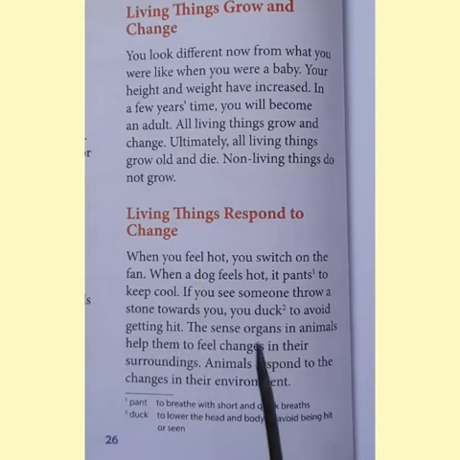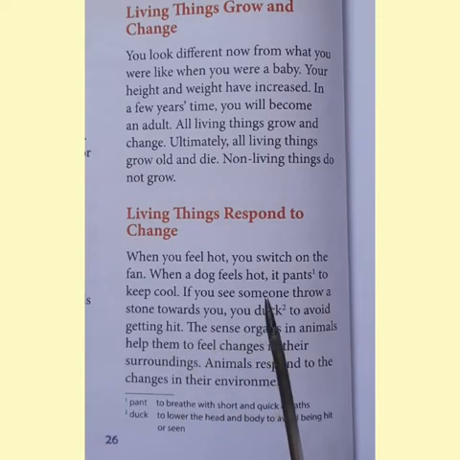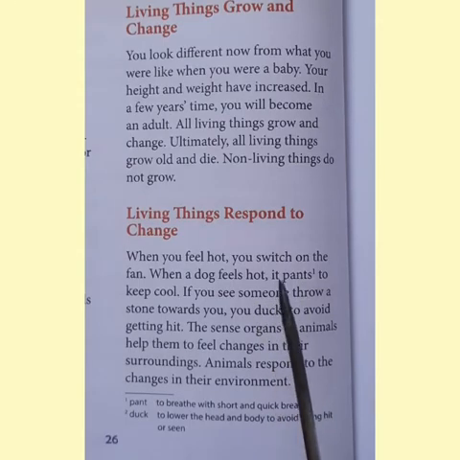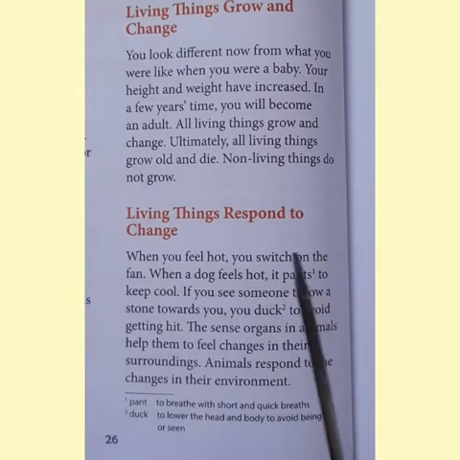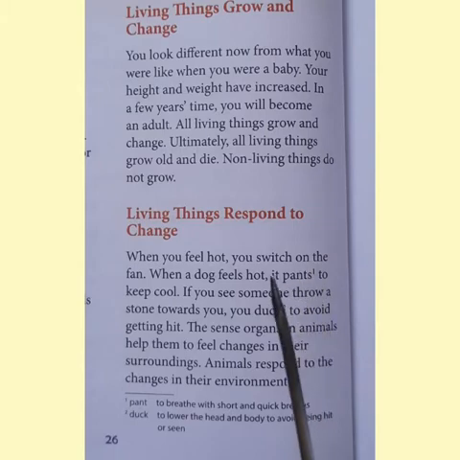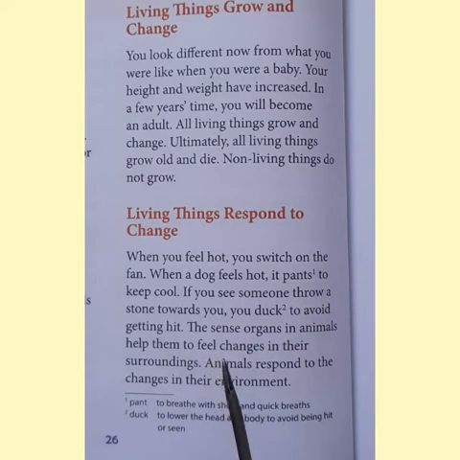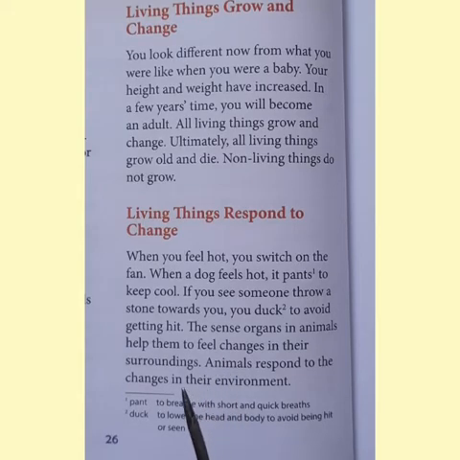If somebody is throwing a stone towards you, you will duck to avoid getting hit. That means you will lower the head, you will bend down, and you will avoid being hit, isn't it? So, the sense organs in animals will help to feel the changes in the surroundings.